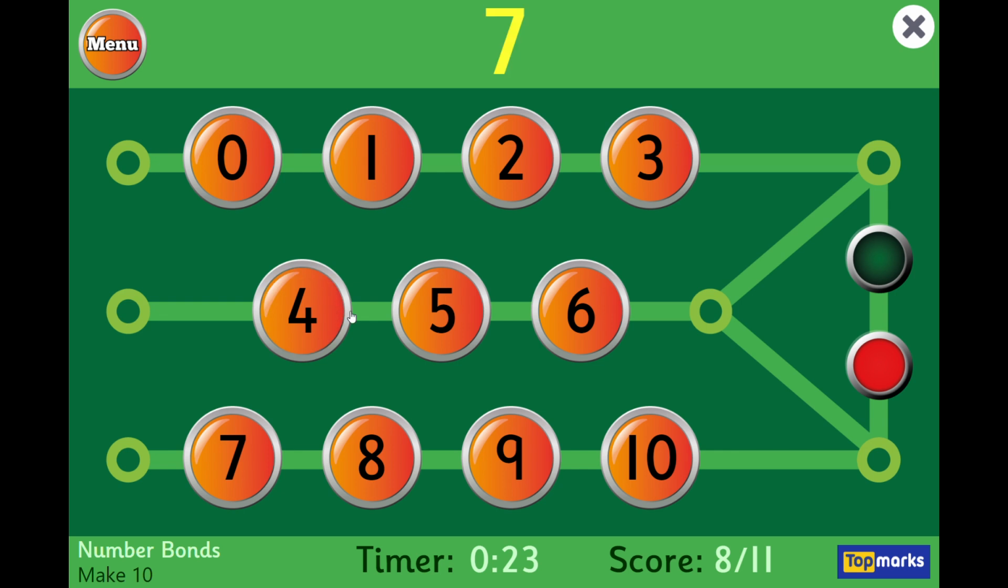Wait a minute. Is that? Oh, that's 3. Sorry, I just got my numbers confused then. So 10 is 0. 8 is 2. 10. 8. 6. 2.